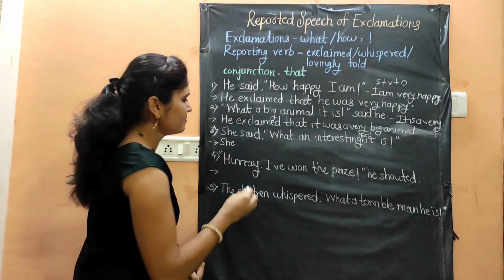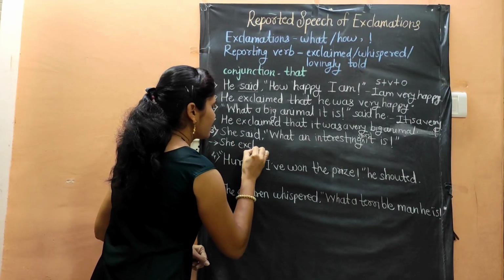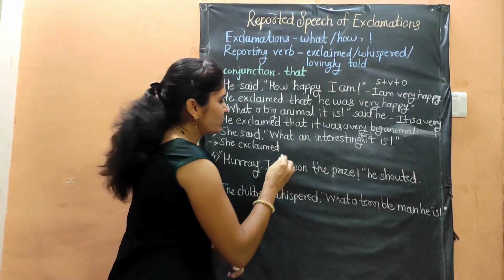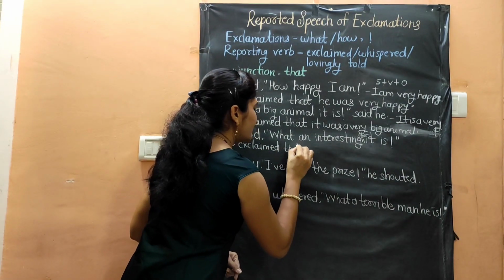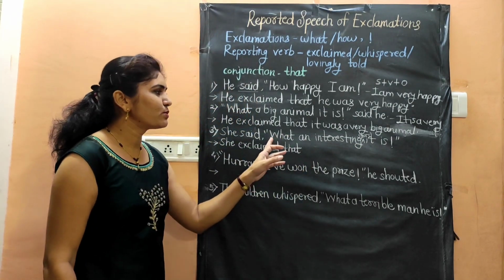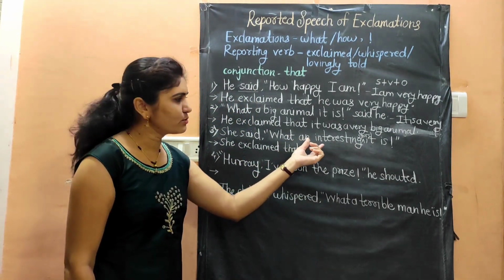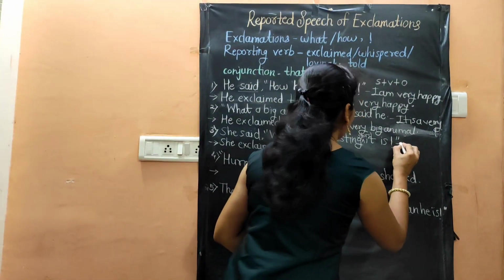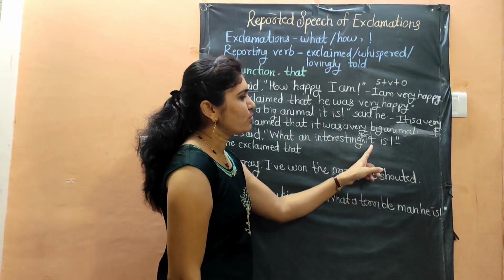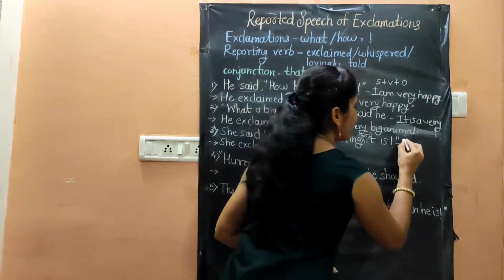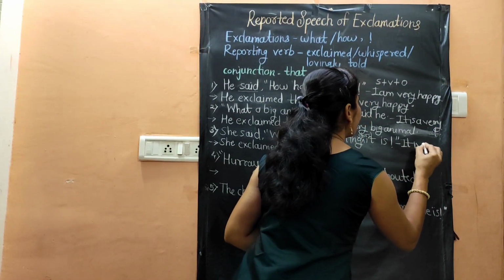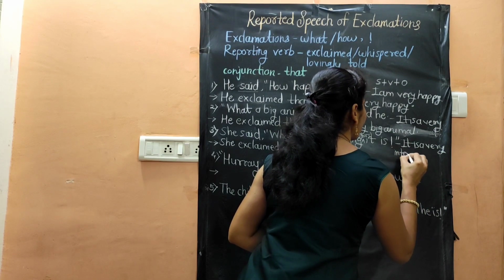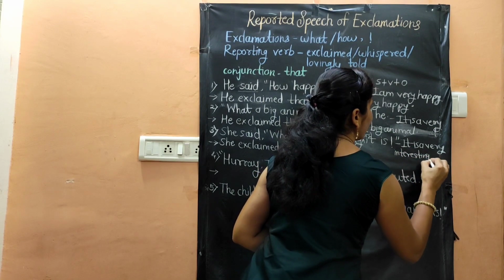She exclaimed. The conjunction which we have used here is that. Then as per the rules, we will convert the sentence into assertive. So what will be the assertive? What an interesting story it is. So assertive will be, it is a very interesting story.